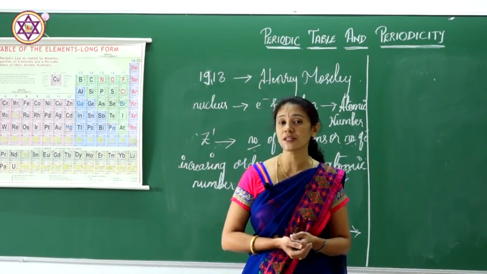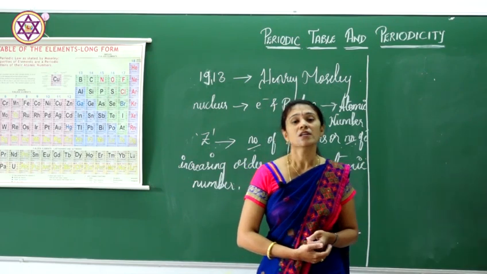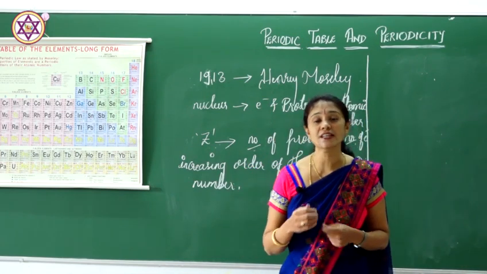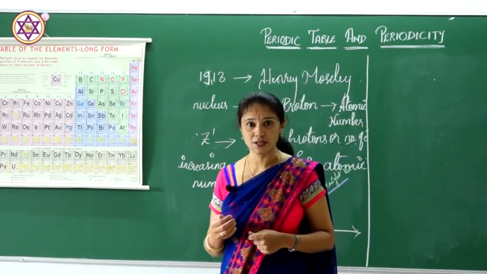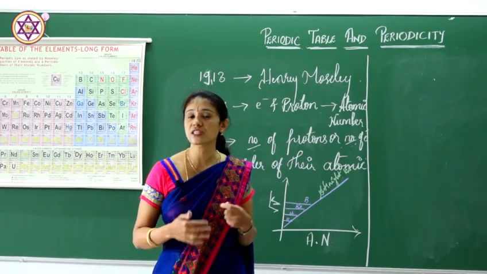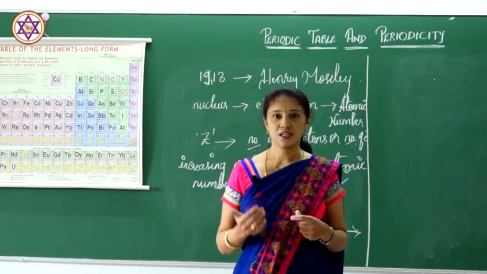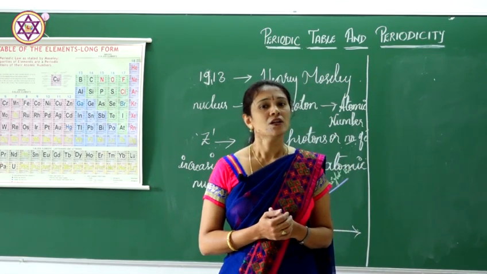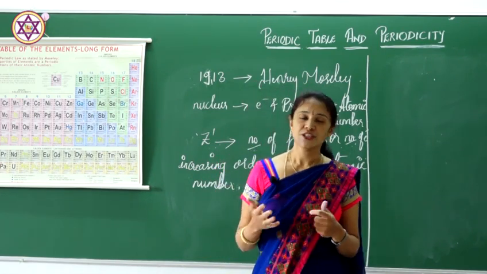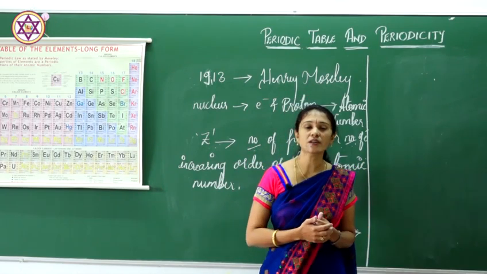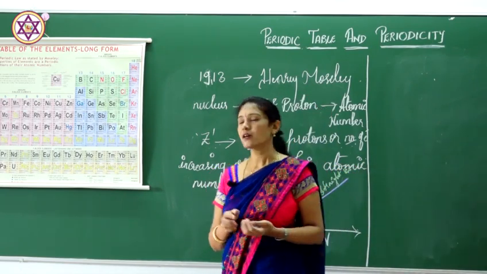What is periodicity? It is the repetition of physical and chemical properties of an element at certain fixed intervals. That is periodicity.